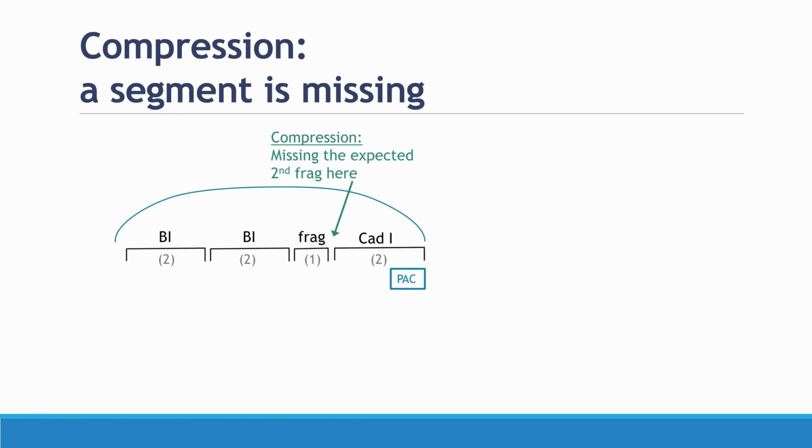And once again, we're going to label it by essentially drawing an arrow or some other kind of label to the location where we expect the content, identify it as a compression, and then tell us what's missing. We're missing the expected second frag here. I will mention there's a little bit of ambiguity in applying this in analysis, because if too much stuff is missing, you can't always reduce it down to one possible phrase model. So in some cases, you might just have to choose what you think is the best option and then use that as your reference model for indicating compressions.